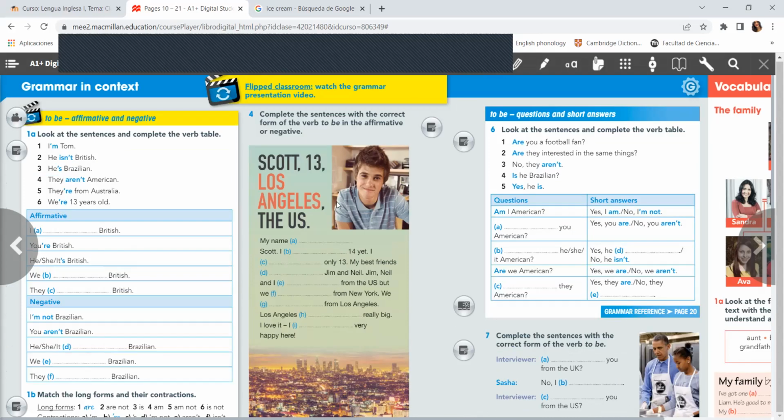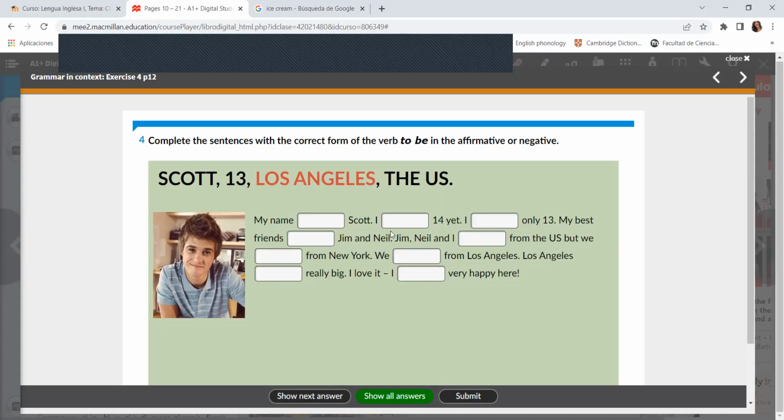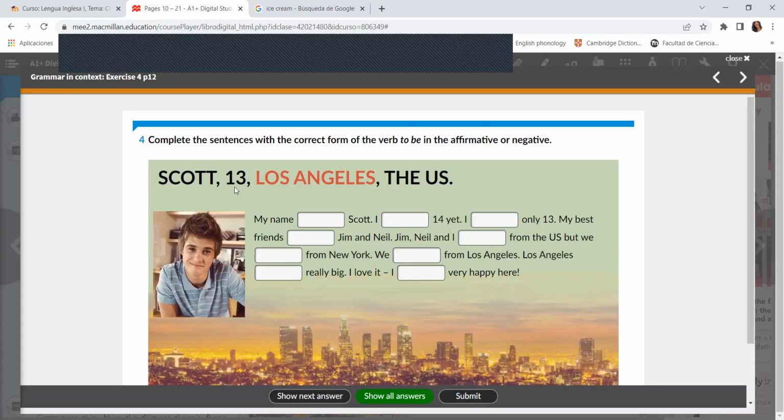Then we have number 4: complete the sentences with the correct form of the verb be in the affirmative or negative. So let's see. Scott, 13, Los Angeles, the US. So my name is Scott. I'm not 14 yet. Yet is "todavía". Okay, that's why it's negative.